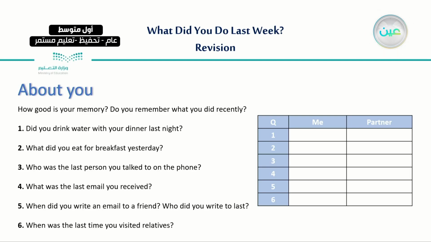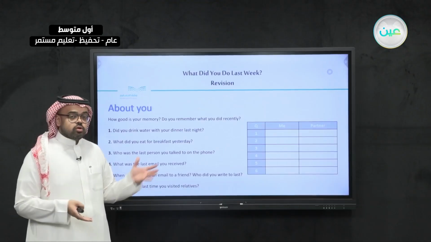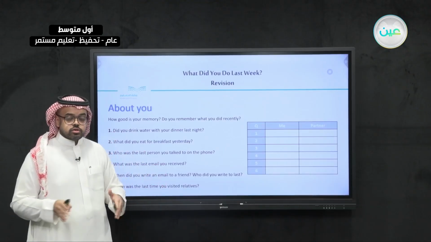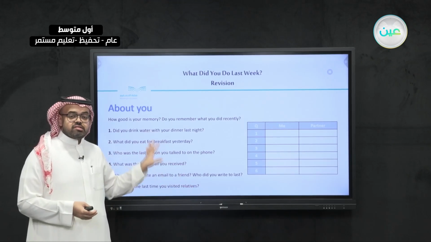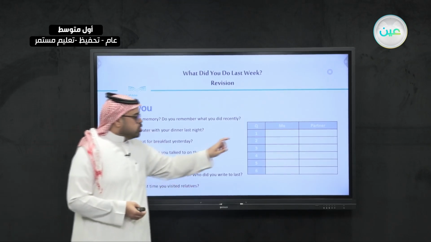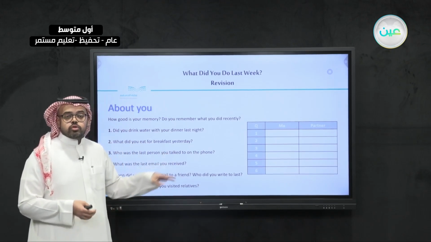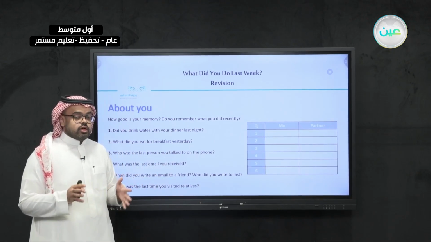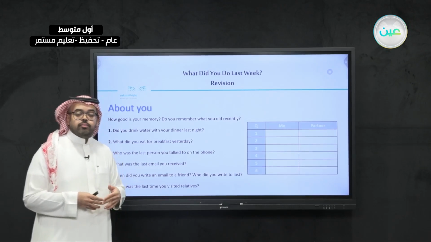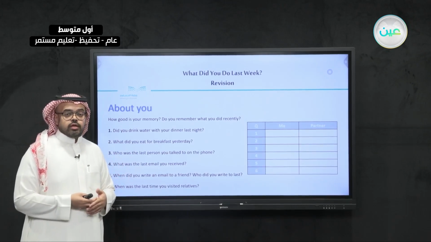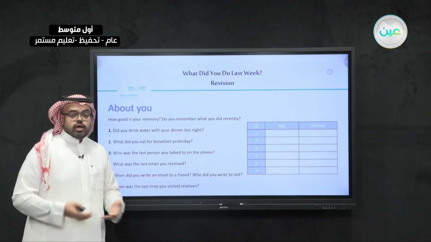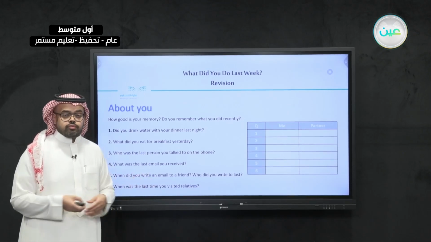And when he finishes asking you all of these questions, now it is your turn to ask him the same questions in return, and then you put a tick mark in his column. So this was the exercise I asked you to do last time, just to make it fun and enjoyable for everyone.